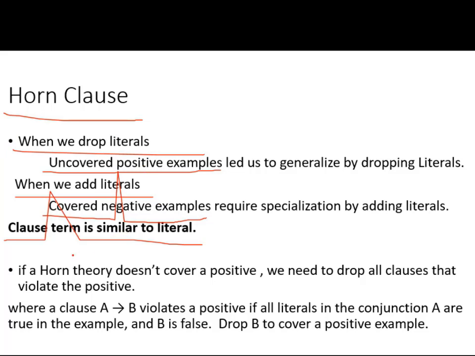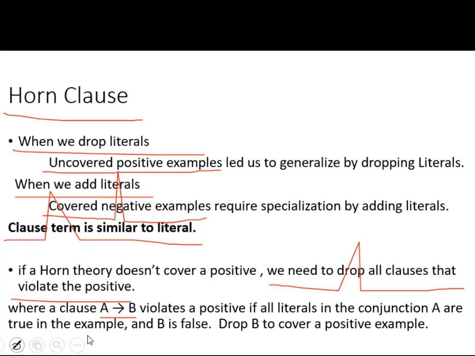The same mechanism is used even in Horn class, my dear friends. If a Horn theory does not cover a positive, we need to drop all clauses that violate the positive. So we represent that with A implies B. A implies B violates a positive if all literals in the conjunction A are true, but B is false.